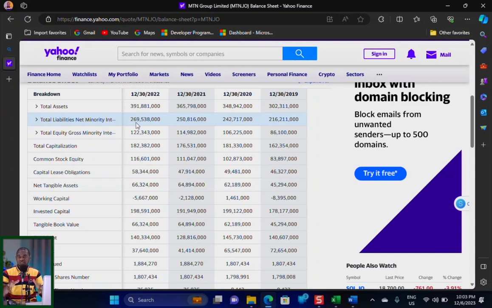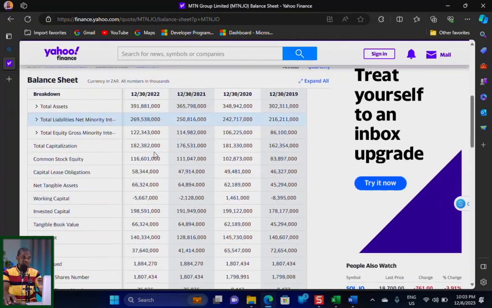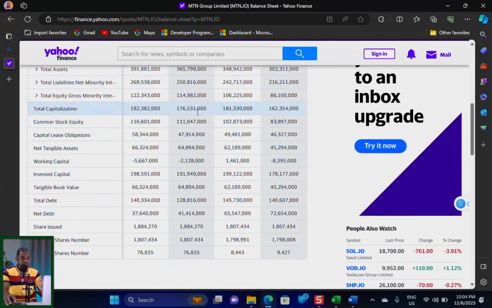So this is how you go about analyzing the balance sheet statement of a particular company. Now, all this information that you see here does not actually reflect into the balance sheet in terms of analysis, but it can also be included because they are key metrics that are used in evaluating some of the activities or some of the values that you see inside total asset or total liability.